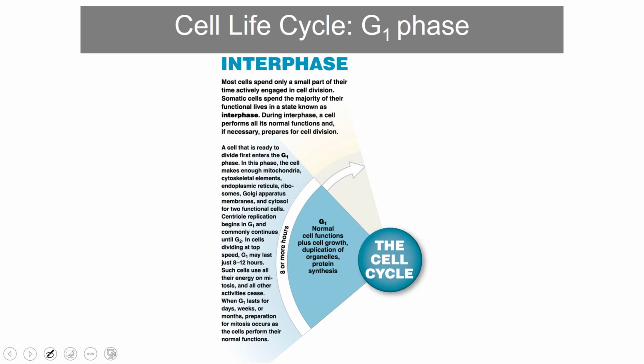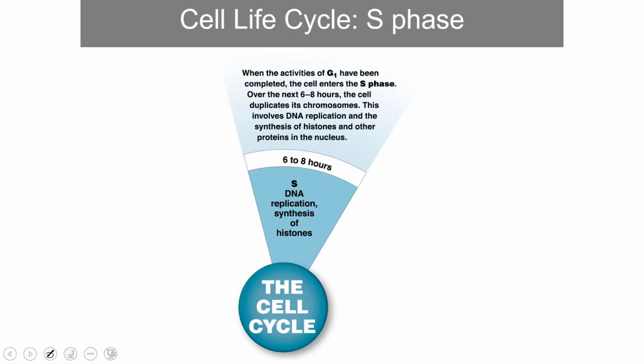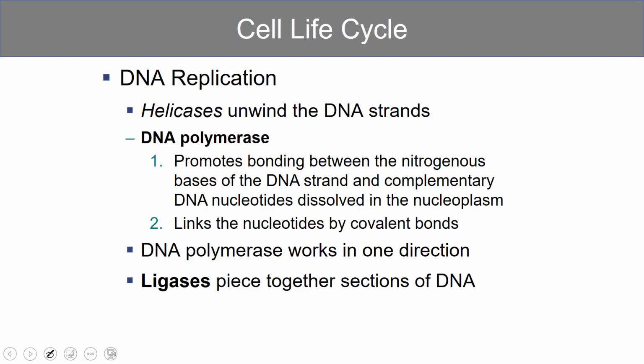Here we see an image from the textbook that represents interphase, and you can read the details. But G1 is normal cell functions plus cell growth, duplication of organelles, protein synthesis. S phase is when the DNA is replicated and you get synthesis of the histones.